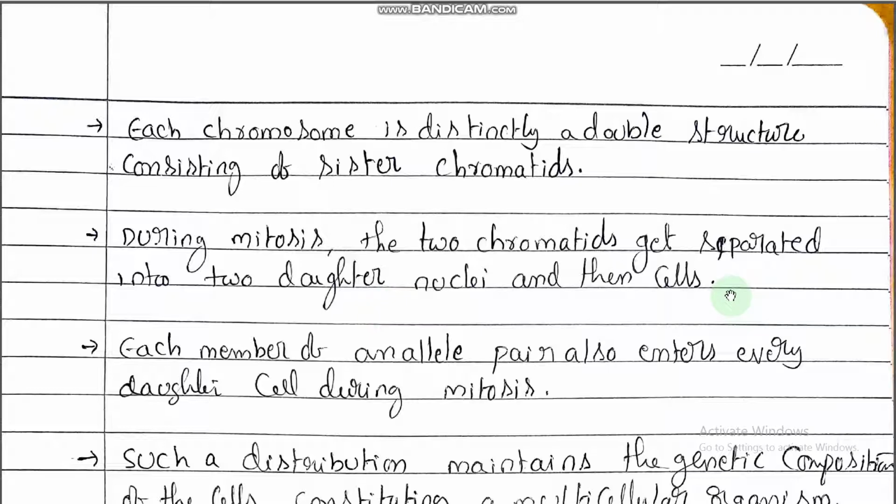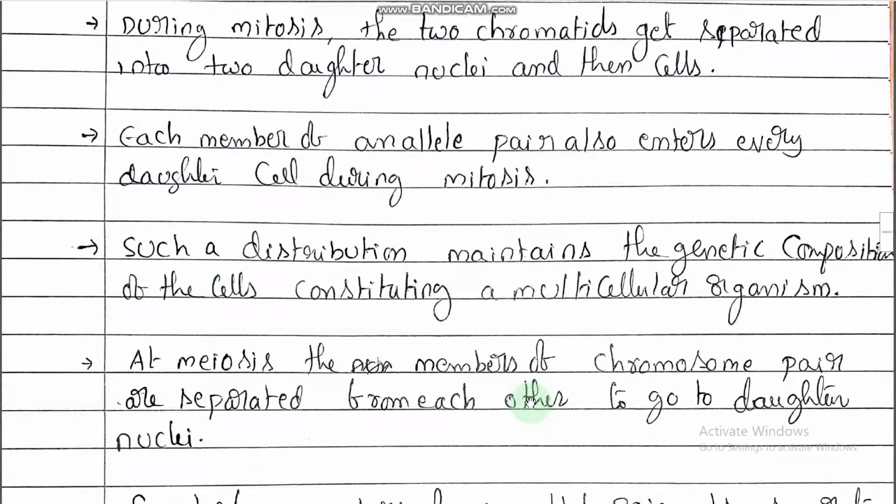So at the time of mitosis, what happens? Two chromatids are going to be separated and each chromatid reaches the daughter nuclei and then cells. So each member of an allele pair also enters every daughter cell during mitosis. So in this stage, what happens? Each member of an allele pair also enters every daughter cell during mitosis. So new progeny cell formation takes place in mitosis.